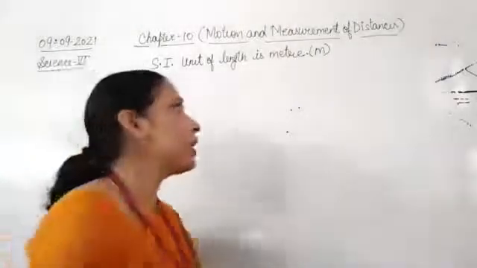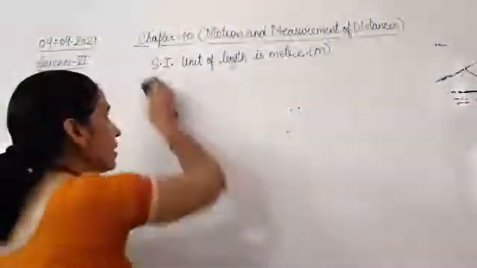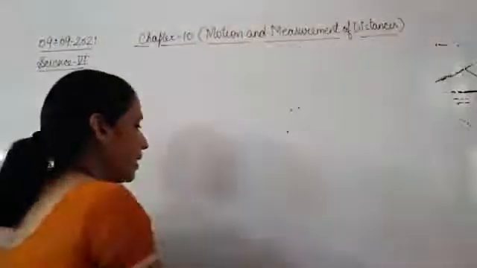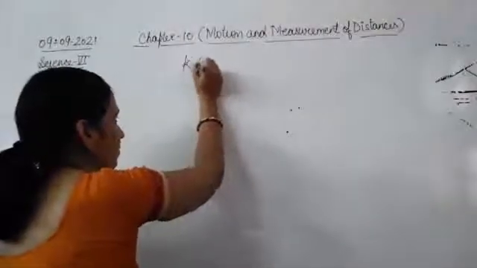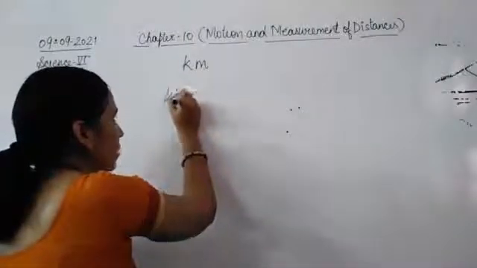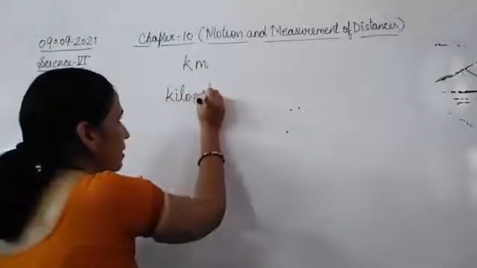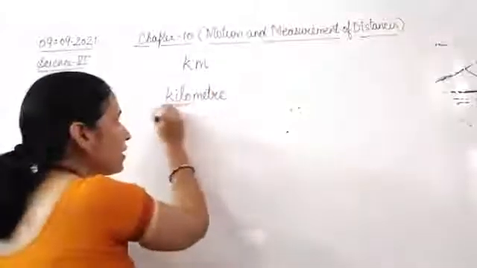Now prefix. We are going to understand how a prefix works, like in kilometer. K stands for kilo, and meter. Now kilo is a prefix.